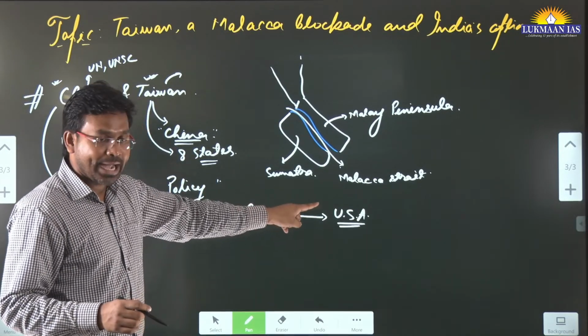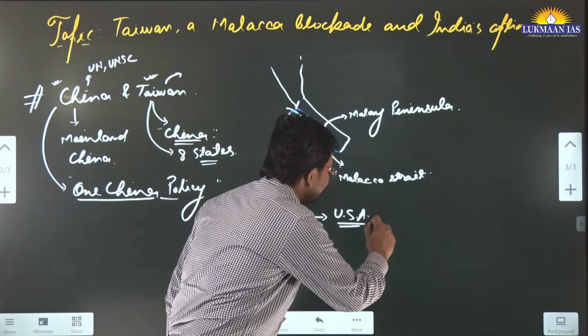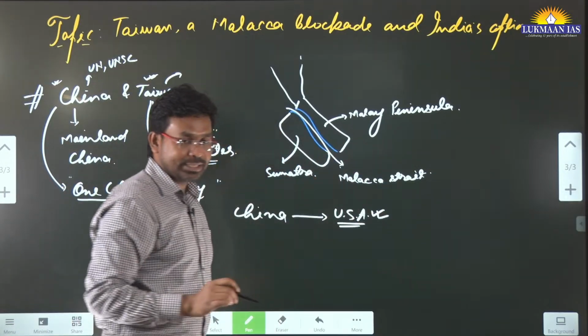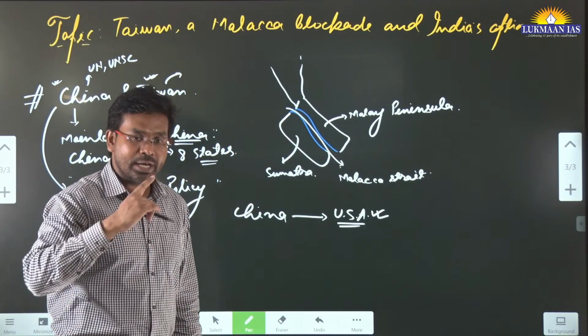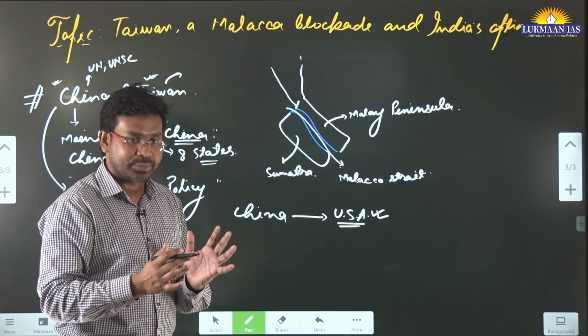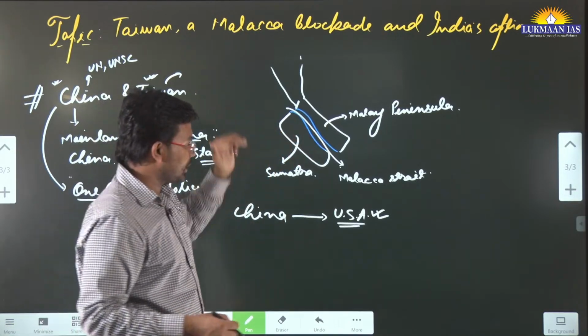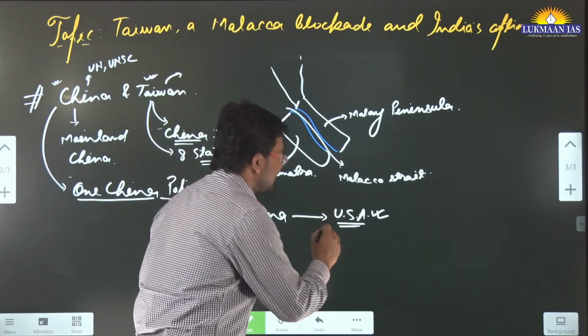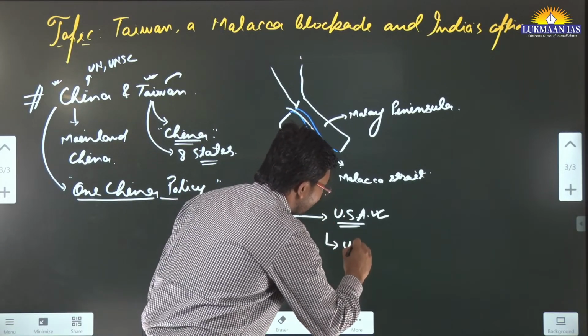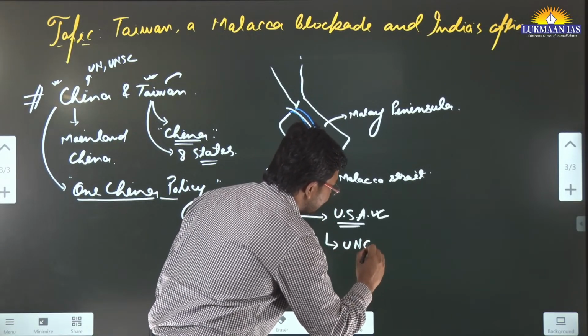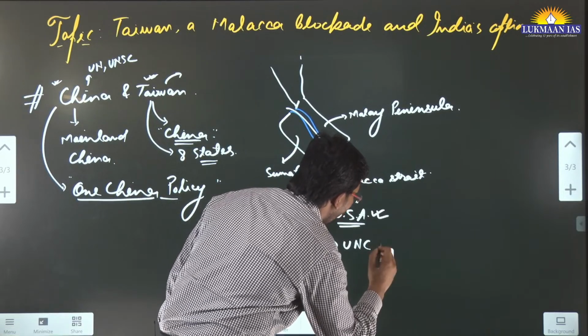But why is the United States of America interested in the Malacca Strait? Because a huge number of merchant vessels pass through the Malacca Strait. There is a law known as UNCLOS, the United Nations Convention on the Law of the Sea.